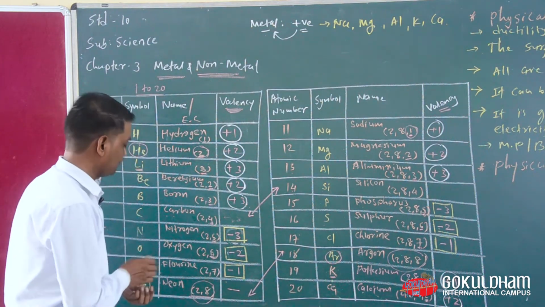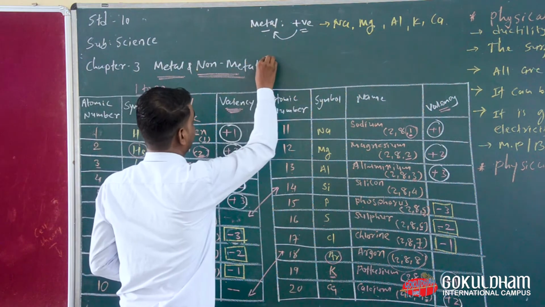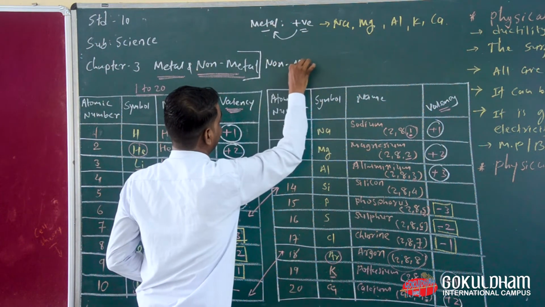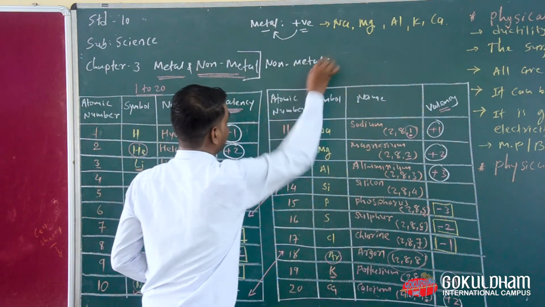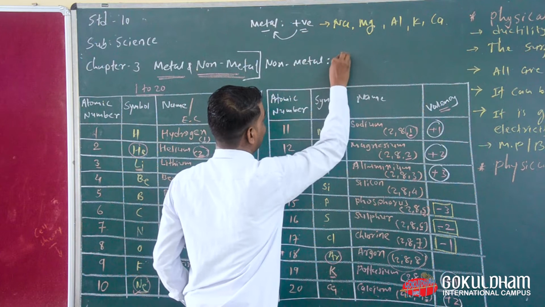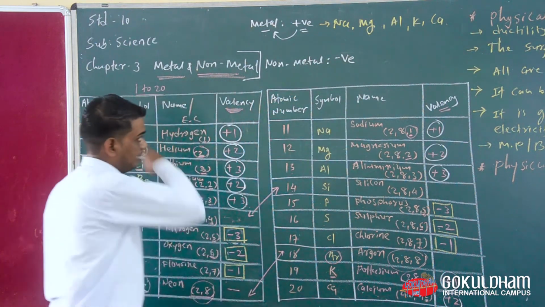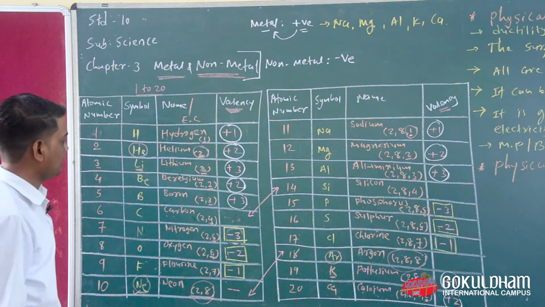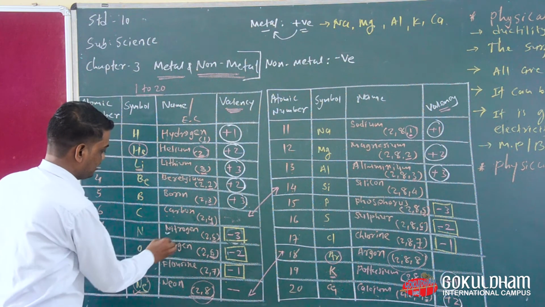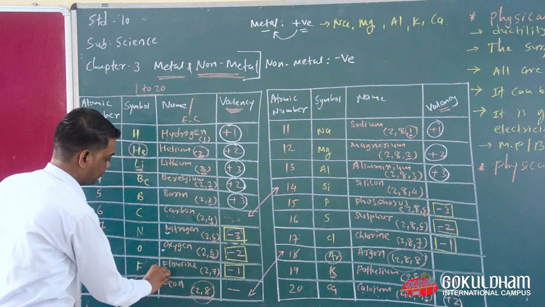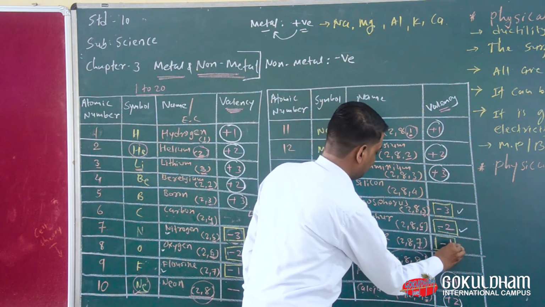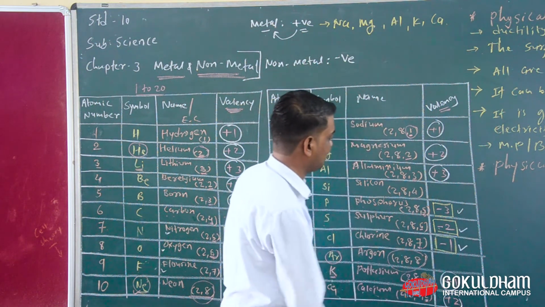Okay, now we are going to see non-metal. Everyone look at here, what is non-metal? As I was saying, the elements which have negative charge or valency. So how many elements have negative charge? Now everyone look at here, nitrogen has negative, oxygen has negative, fluorine has negative, then phosphorus has negative, sulfur has negative, and then chlorine also gets negative charge.